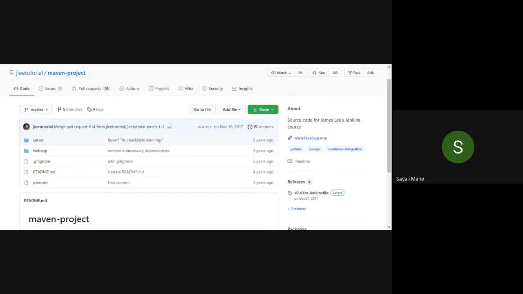Acha, so now tell me, from which file will you come to know that this is a Maven project? Other than this title, how will you come to know that this is a Maven project? The pom.xml file, yes, correct. See, which is over here. So from this file, you will come to know that yes, this is a Maven project. Done. Now, please go back to your Jenkins account.